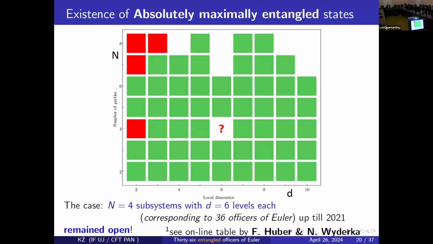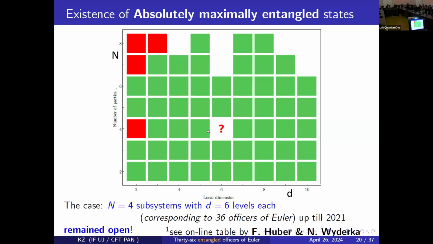And now we can show that some people studied this problem of existence of those absolutely maximally entangled states. Here D is the number of levels in each subsystem, N is the number of systems. We know that there are no absolutely maximally entangled states of four qubits. Green means such a state exists, red means it does not exist, and white was the first white spot.